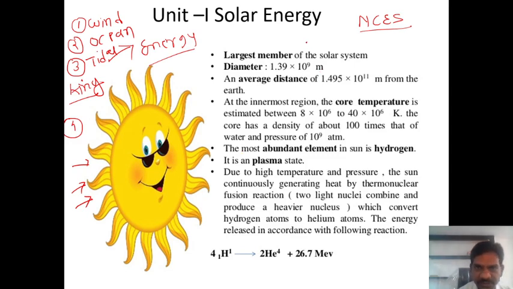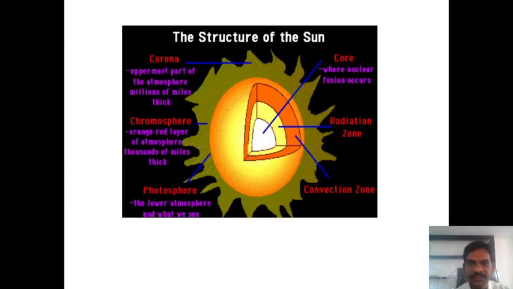Some other introduction. What is the largest member of the solar system? What is the diameter of the sun? The diameter of the sun is 1.39 into 10 to the power 9 meter. The average distance from the earth, how much distance? 1.95 into 10 to the power 11 meter from the earth, guys. At the innermost region, the core temperature is what? If you consider the sun, this is the core.